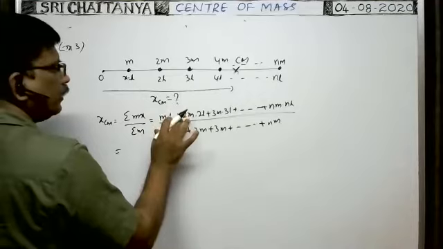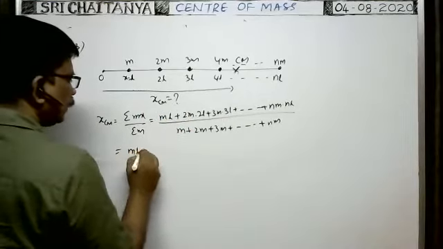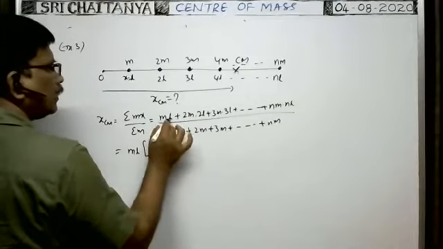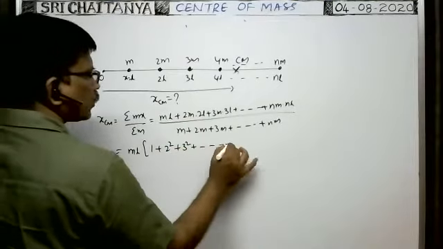In the numerator we can take mL common in all terms. Take mL common, then what will you get? Here 1 is there, plus 2 squared, plus 3 squared, and so on, up to n squared.